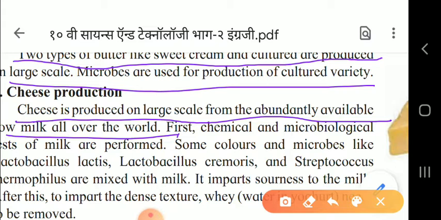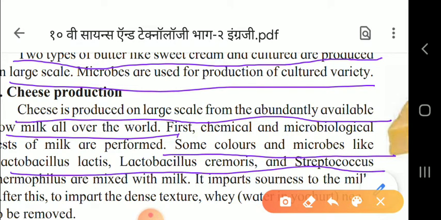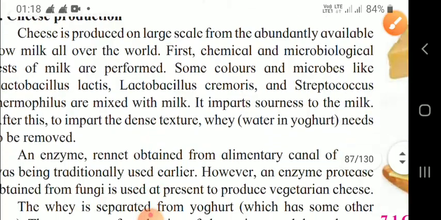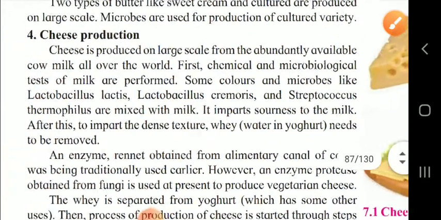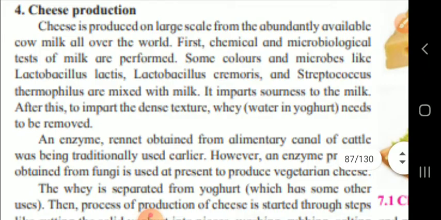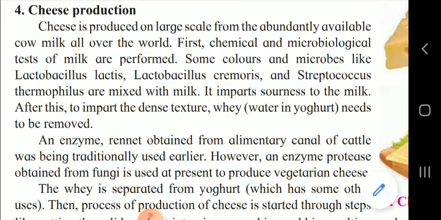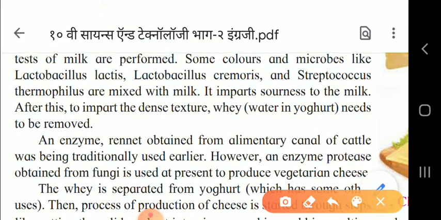First of all, you have to underline this: some colors and microbes like Lactobacillus lactis and Streptococcus thermophilus are mixed with the milk, and this also gives the dense structure. What is removed? The whey, that is the watery, curd-like substance present, is removed.